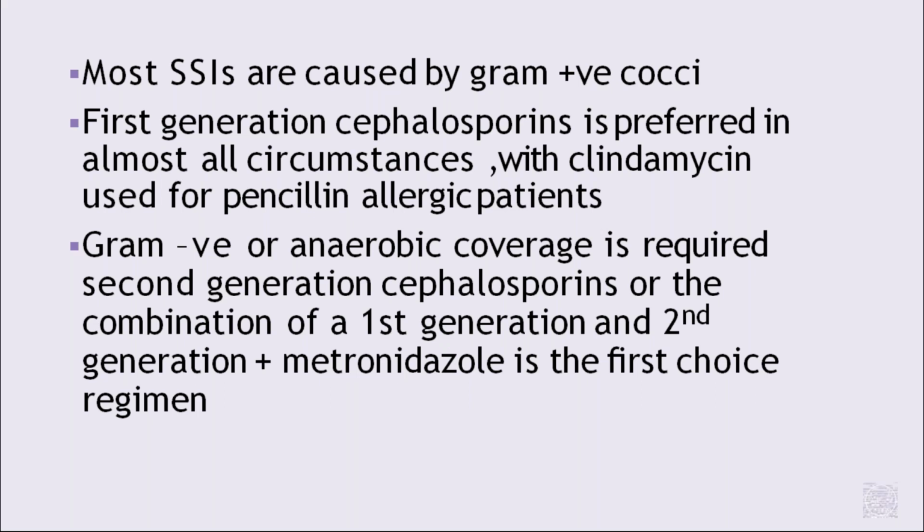For purulent infections, most commonly these are gram negative and anaerobic infections. So you should also give coverage for gram negative and anaerobic organisms. These may require second generation cephalosporins, or a combination of first and second generation along with metronidazole. Practically, for gram negative organisms we give aminoglycosides, that is amikacin and gentamicin.